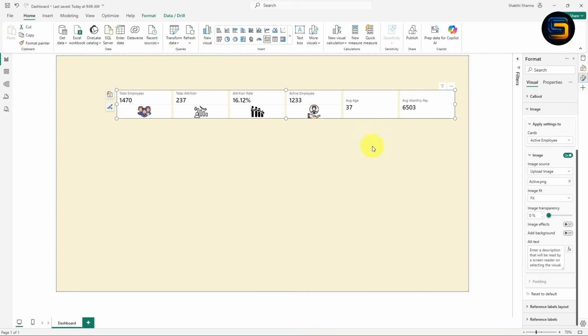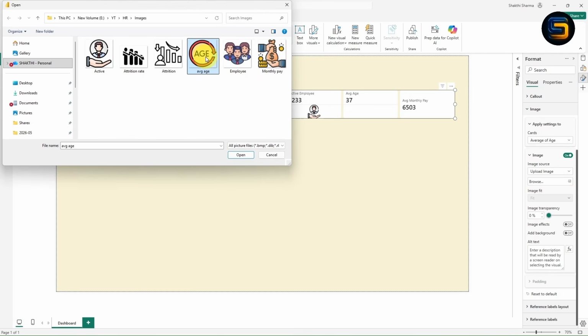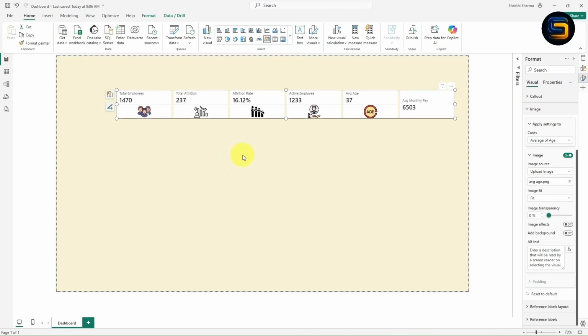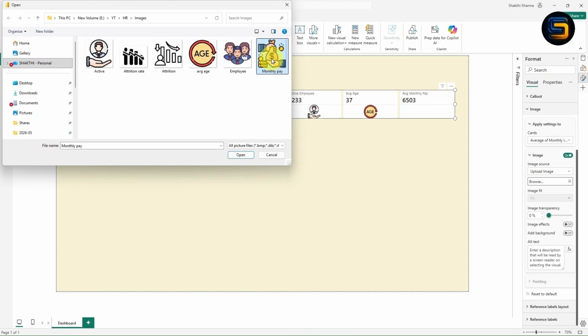So basically you can add the logo according to you. Now click on this average of age. Now turn on the image, browse the image. Select the average image. Now click on open. Average age image is inserted. In the same way, repeat for the last one, average monthly pay. On the image, browse the image, select this monthly pay.